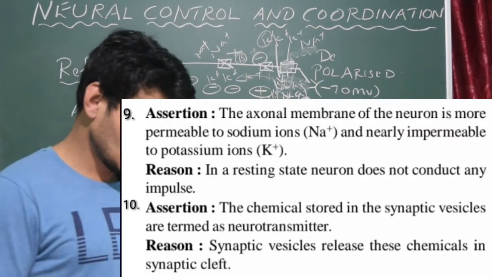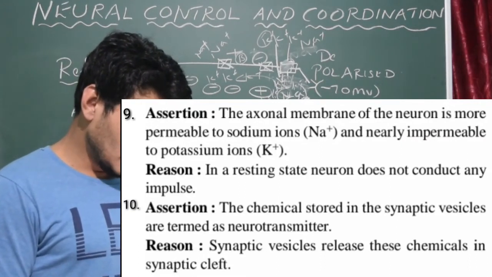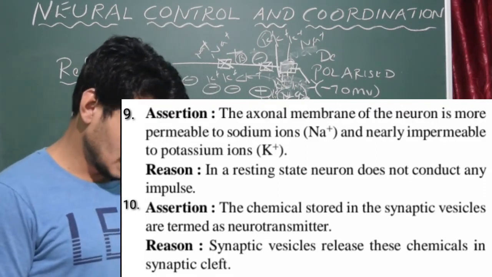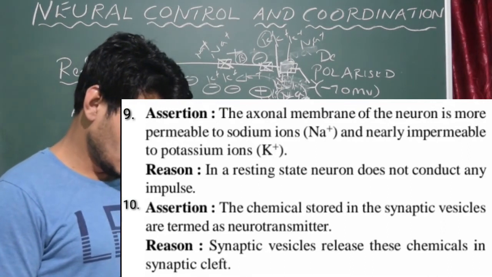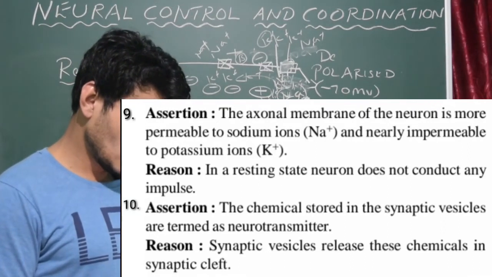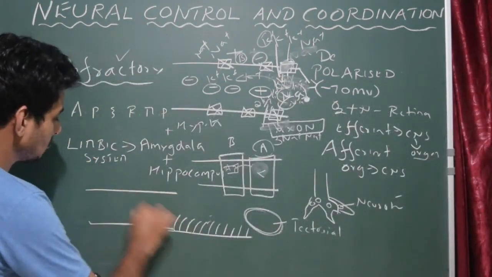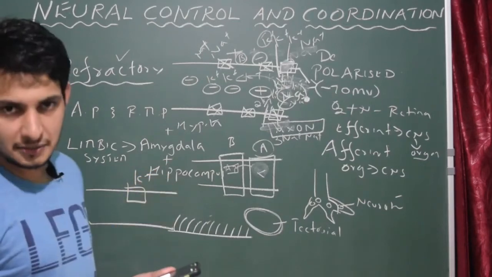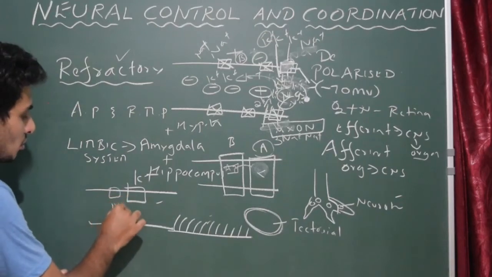So we see question number 9. Assertion: the axonal membrane of the neuron is more permeable to sodium ions and nearly impermeable to potassium ions. It is more permeable to sodium ions? No, it's wrong. Actually, the membrane is more permeable to potassium ions during the polarized state, because we need negative charge inside, and it is less permeable to sodium ions.